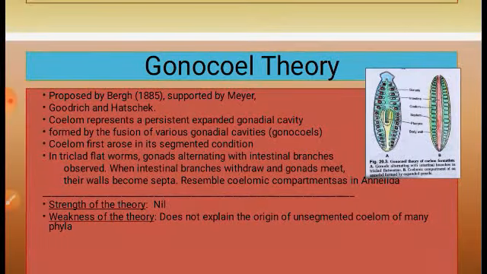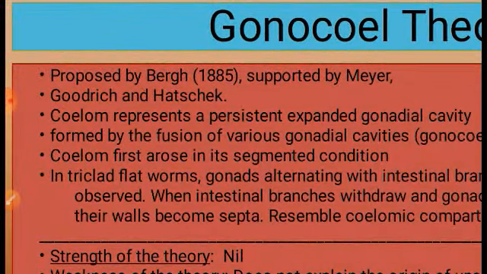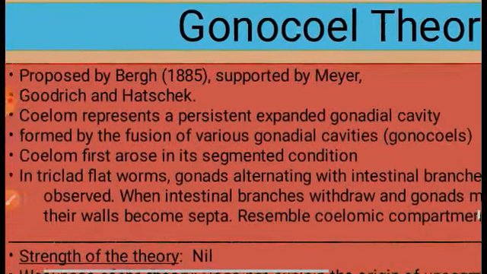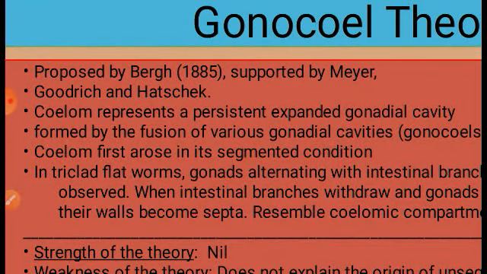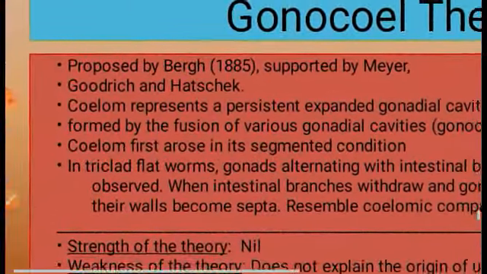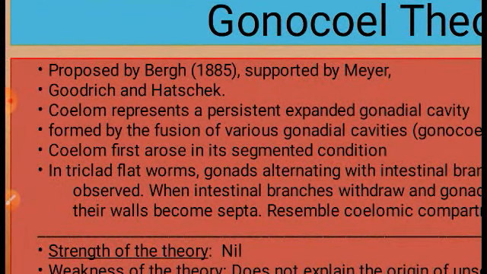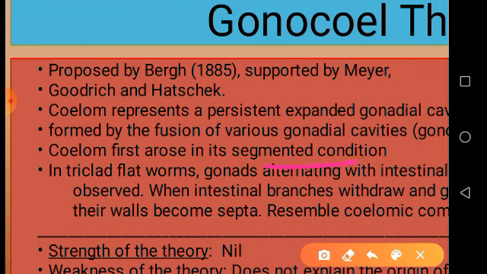Gonocoel theory was proposed by Berg in 1885, and it is supported by Mayer, Goodrich and Hatschek. In this theory, coelom represents a persistent expanded gonadial cavity. It is formed by the fusion of various gonadial cavities, that is gonocoels, and coelom first arose in its segmented condition.